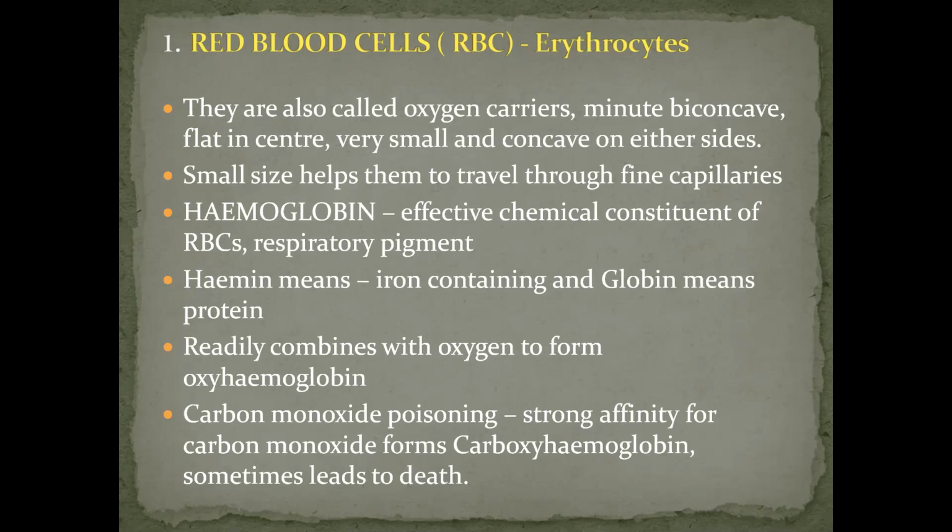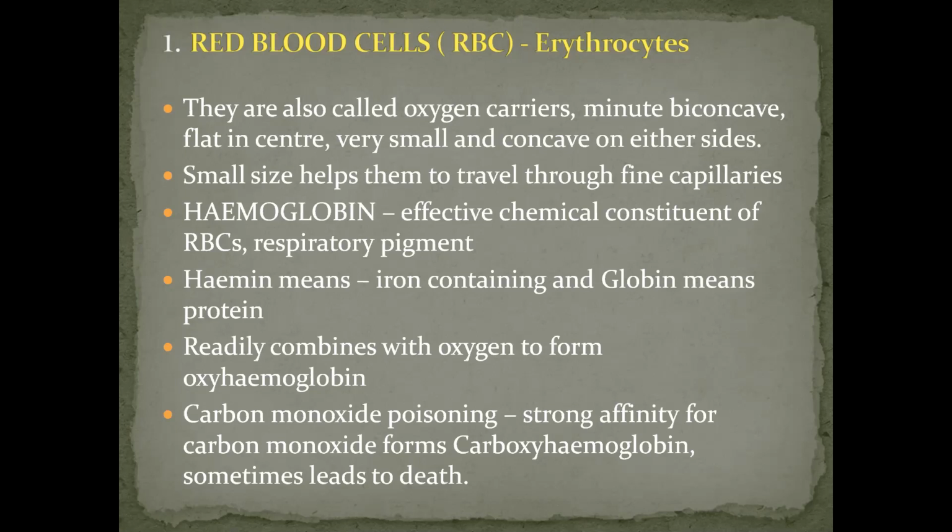So hemoglobin has a high affinity towards CO and forms a stable compound, which we call carboxyhemoglobin, that is HbCO. This cuts down the capacity of blood to transport oxygen and sometimes may cause death. Carbon monoxide poisoning may be caused by furnaces burning in small rooms.